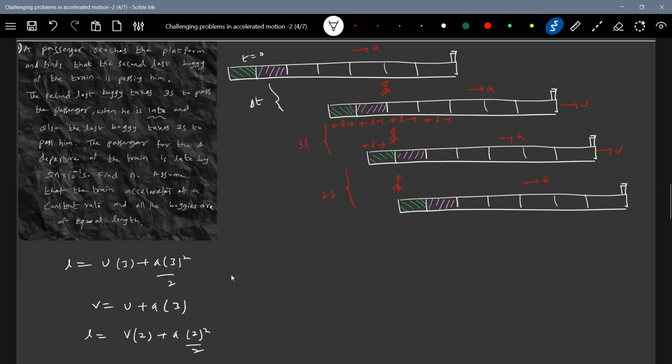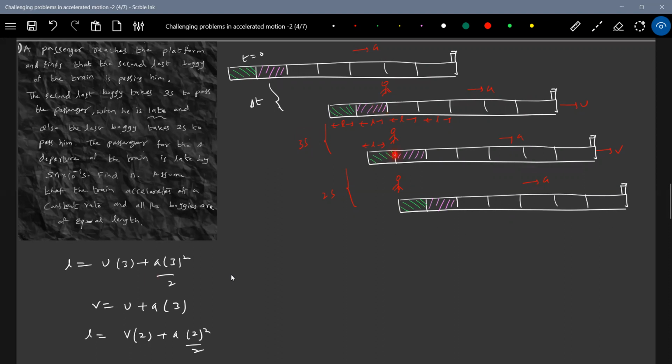So I think you can understand this equation. What is L equal to now? This particular bogie will cover a distance L. So this should be equal to u into 3 plus a 3 square by 2. By the time the bogie covers a distance L, the time taken will be 3 seconds. So this equation we write.